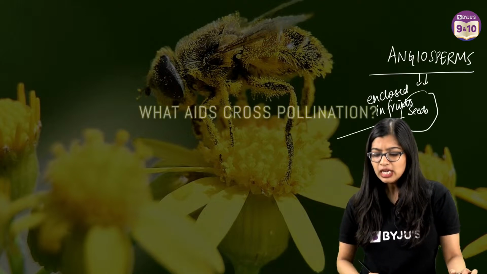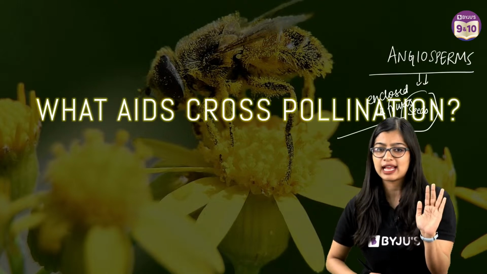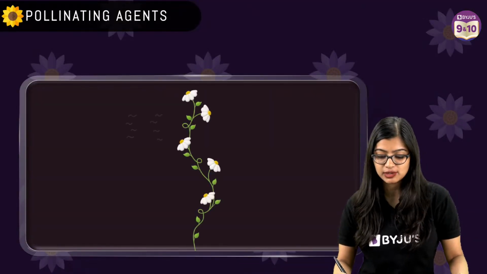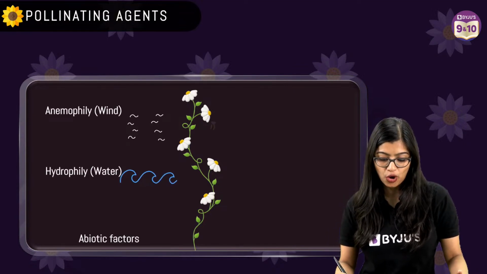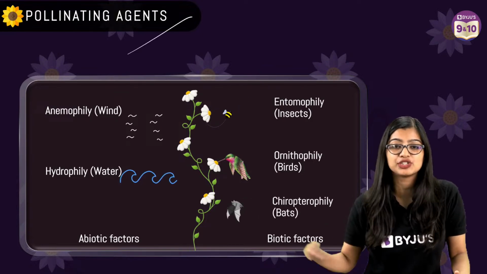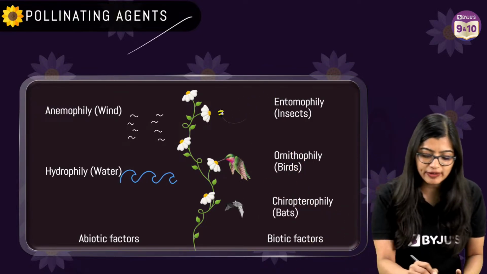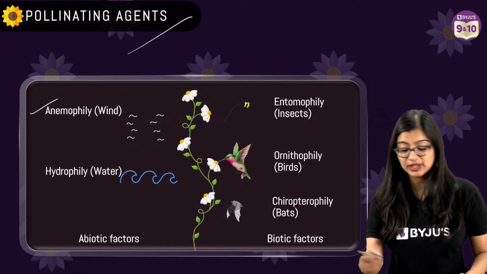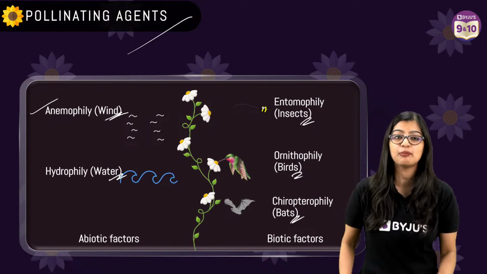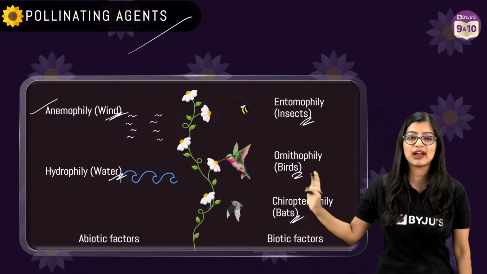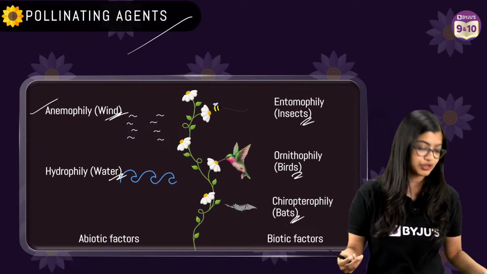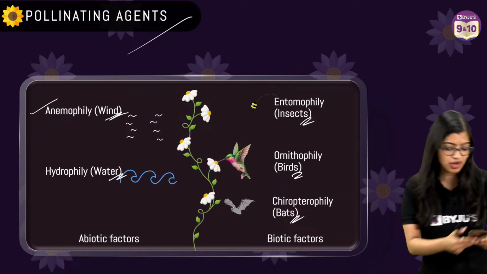Yes. So now we know about cross-pollination and self-pollination, right? Now cross-pollination has various pollinating agents, okay? This is some extra information for all of you. So we see that cross-pollination happens due to various pollinating agents. You can take a screenshot, okay? So we see anemophily, that sometimes wind, water, insects, birds and bats all help in pollination, yes? So very quickly everybody take a screenshot and we're going to jump to the most important part, that is fertilization and double fertilization, yes? Very quickly take a screenshot.